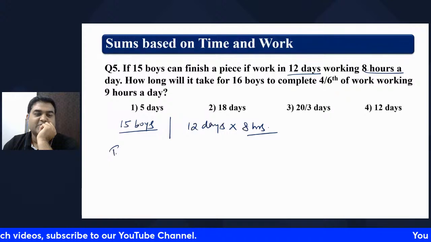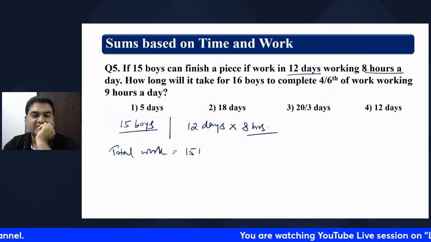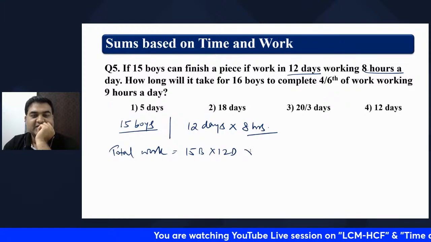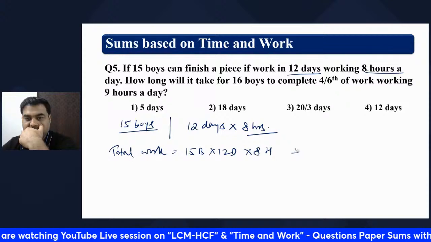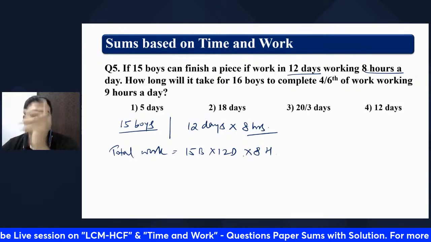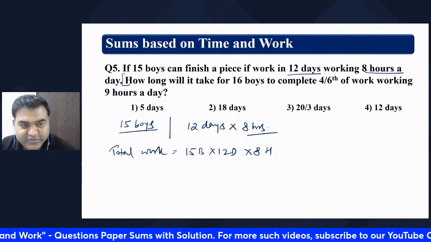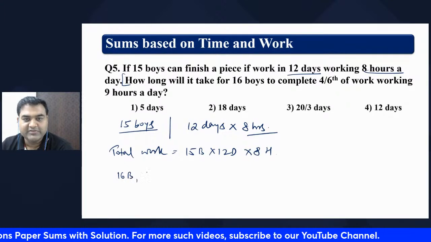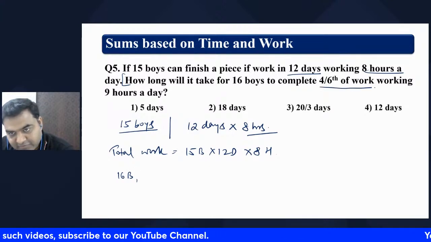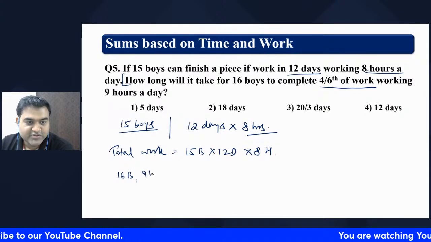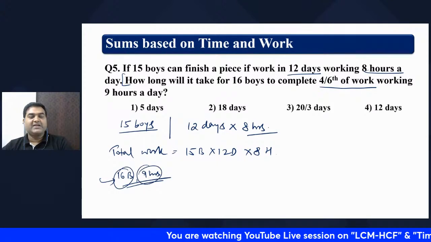So total work is how much? Total work considering 15 boys, 12 days, 8 hours. This is the total work, no? Consider this is the total work. Now they are asking how long will it take for 16 boys to complete 4/6 of work, working 9 hours a day. So 16 boys are going to work 9 hours every day.